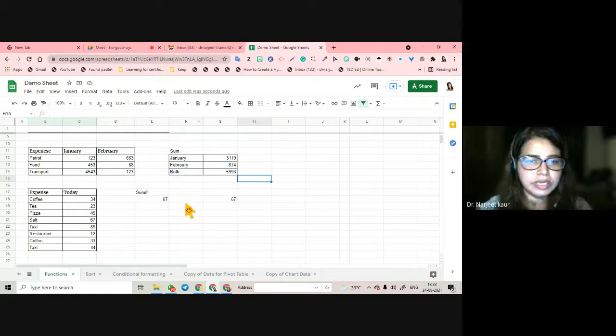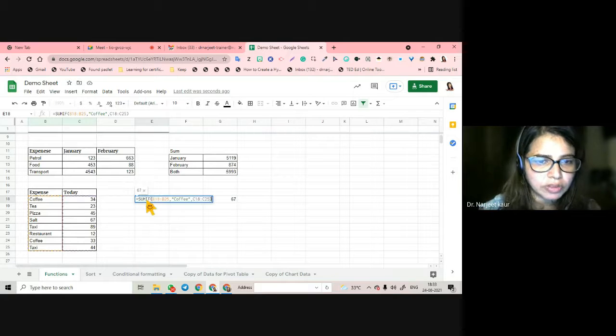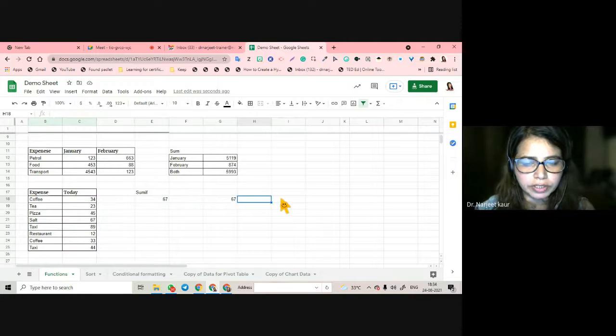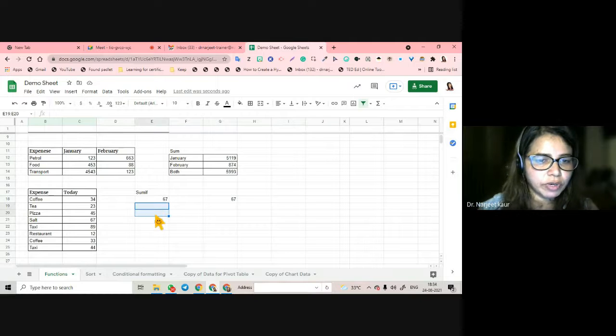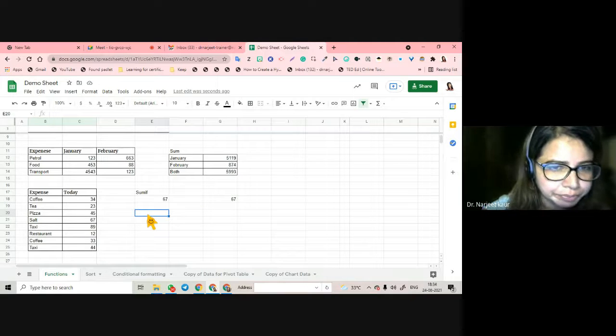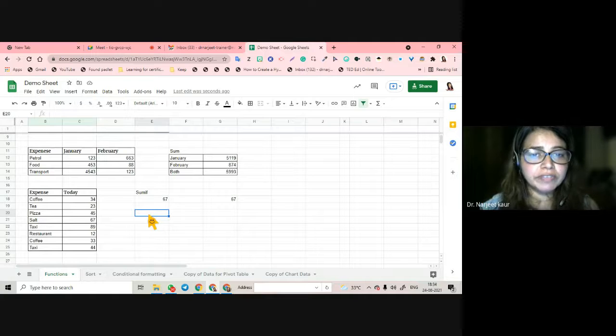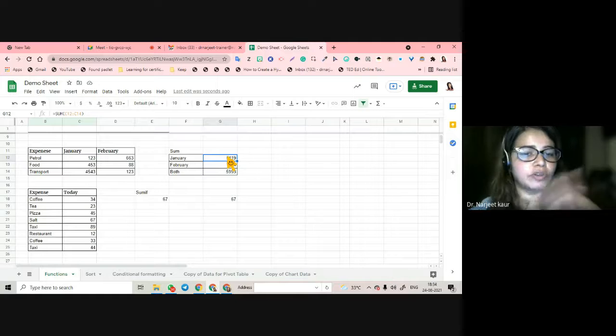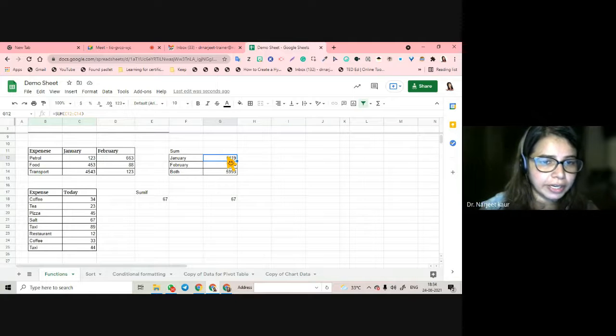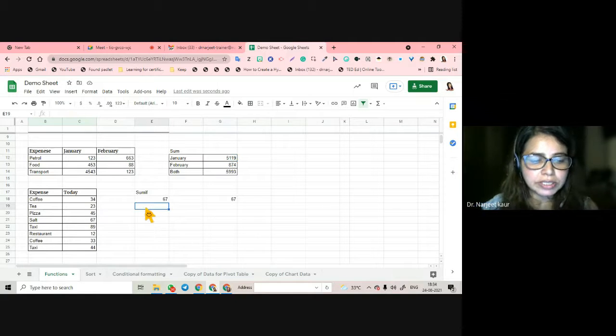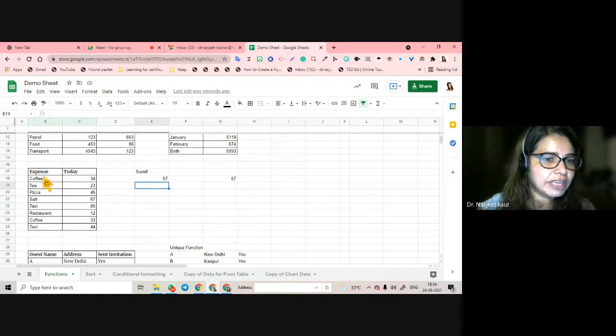Yes, ma'am. Now this is SUMIF. How does SUMIF work? I'll put it here. I'm going to leave this data as it is so that whenever you click, you will get the formulas if you want to practice in your practice sheet. ठीक है, मैं formulas delete नहीं कर रही. SUMIF means select the expense or select the properties for which you want the sum. I don't want the sum for everything here. For example, this is the data. I don't want the sum for every expense.